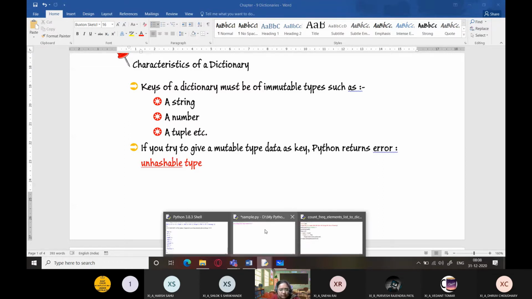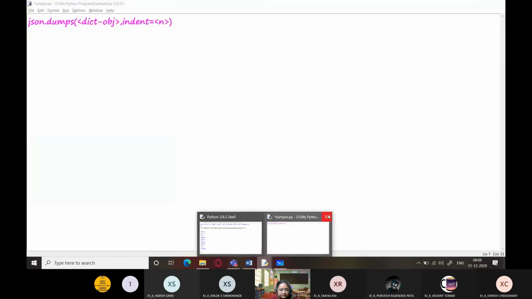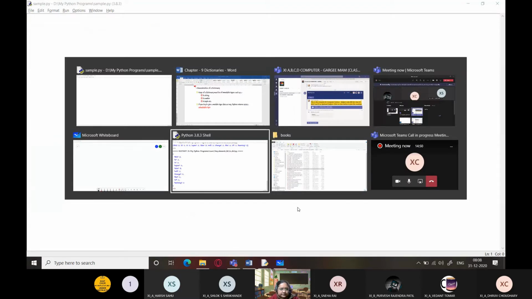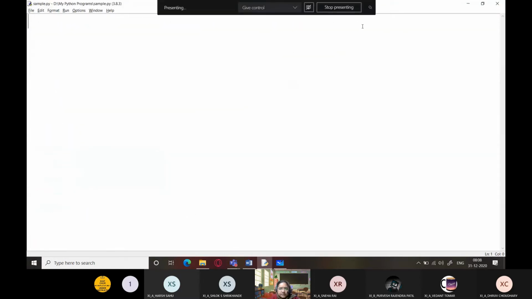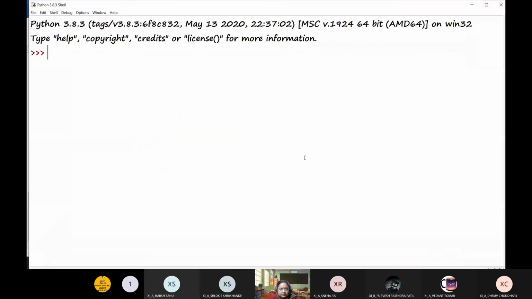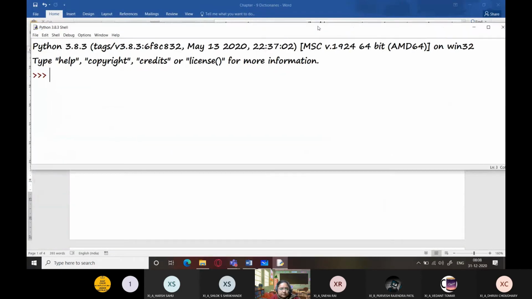We will just try it out over here. So I'm creating a dictionary D1 and over here for keys I'm using a list.